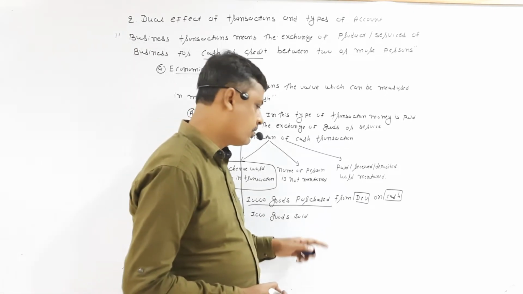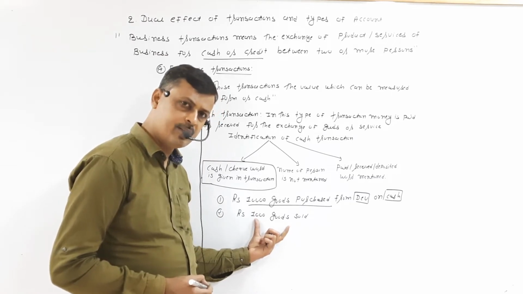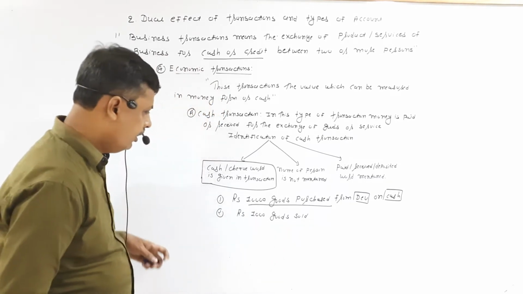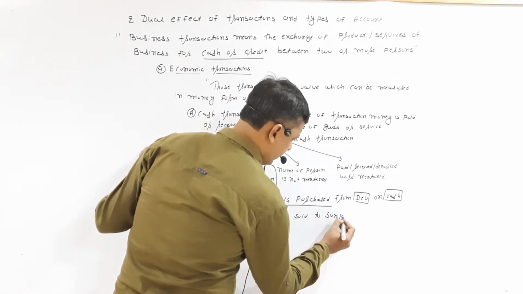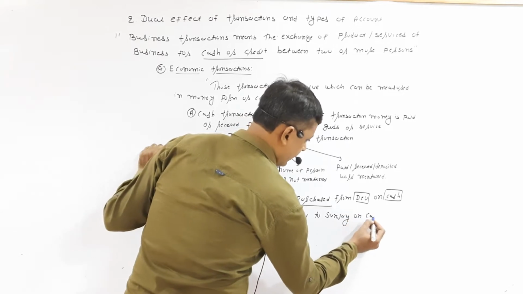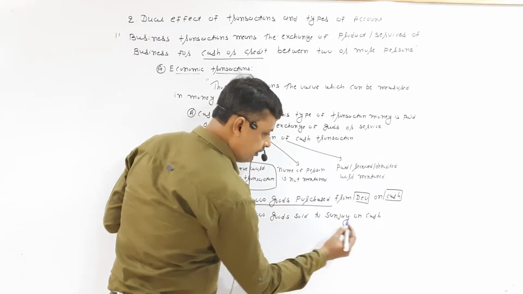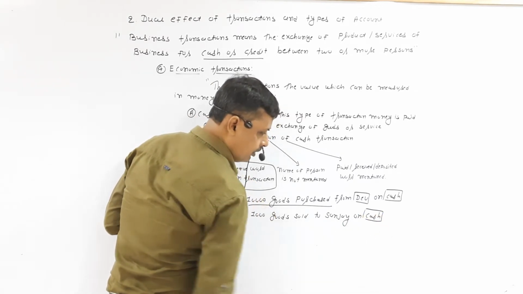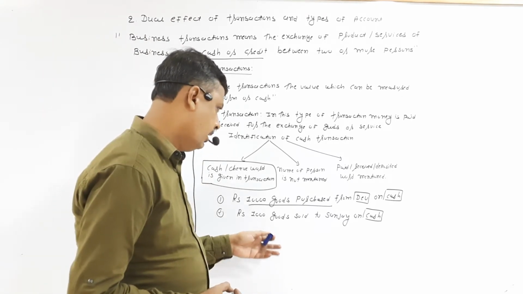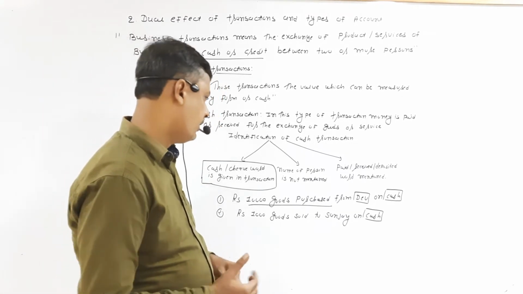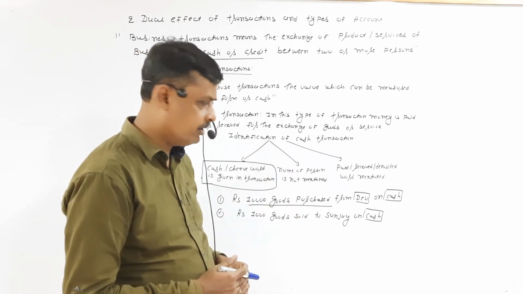Rupees 1,000 goods sold. In this transaction, a person name is not given, so that is called cash transactions. Rupees 1,000 goods sold to Sanjay on cash. In this transaction, a person name Sanjay is given, but also the word cash is given, so it also suggests that this is a cash transaction. So when name of person is not mentioned, it also suggests that is cash transactions.